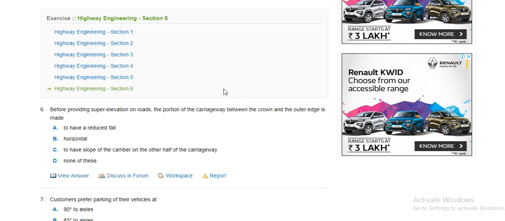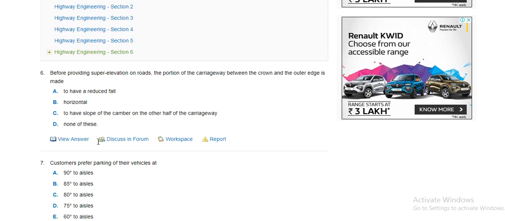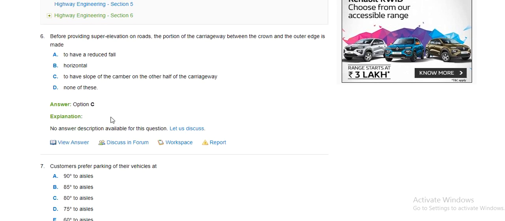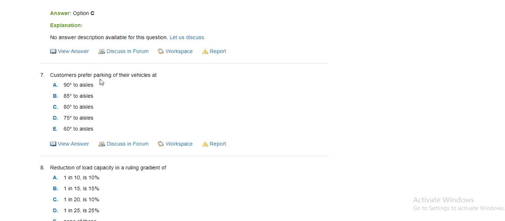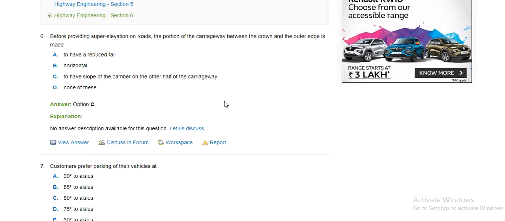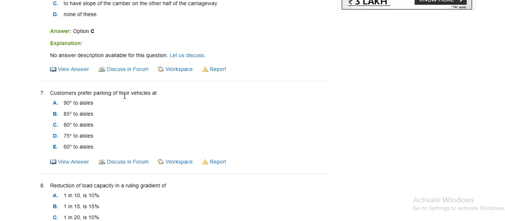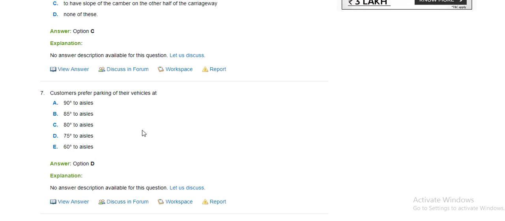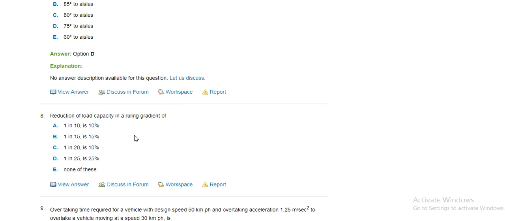Before providing super elevation of a road, the portion of the carriageway between the crown and the outer edge is made to have reduced fall, horizontal, to have the slope of the camber on the other half of the carriageway, none of the above. Answer is C, that is, to have the slope of the camber on the other half of the carriageway. Customer prefers parking of vehicles at 90 degree, 85 degree, 80, 75 degree, 60 degree.